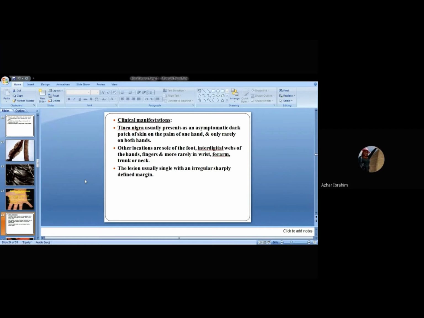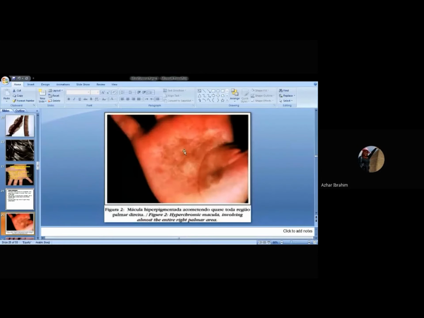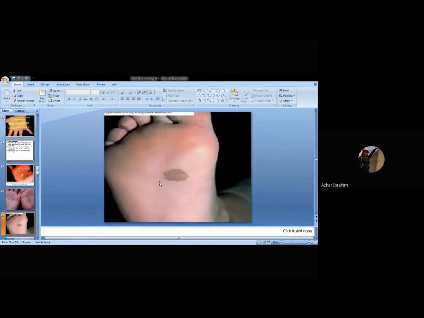The lesion is usually single with irregular, sharply defined margins. This is the typical lesion. As you see, this may not be clear enough, but this is a macule of a hyperpigmented lesion. This is Tinea nigra of one patient. Here both hands are infected, developing Tinea nigra in both hands. This is another Tinea nigra on the sole of the foot of one patient.